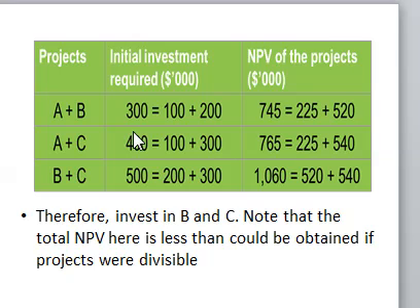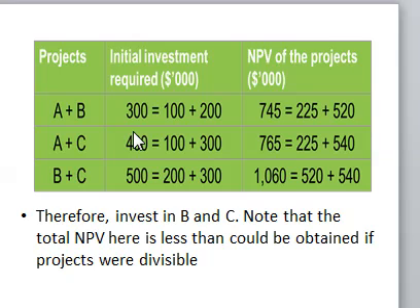Capital rationing is caused by either soft capital rationing or hard capital rationing. Soft capital rationing, we said, is caused by internal factors, and hard capital rationing by external factors. Another important thing we have looked at is divisible and not divisible projects, because when you want to make a decision, you need to look at whether the projects are divisible or not divisible.